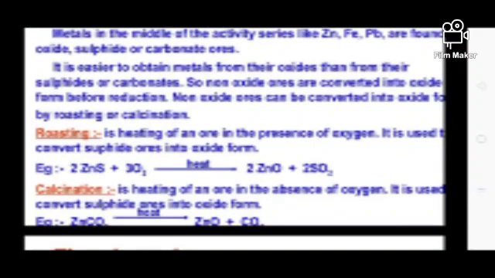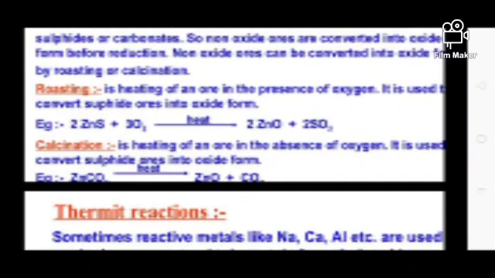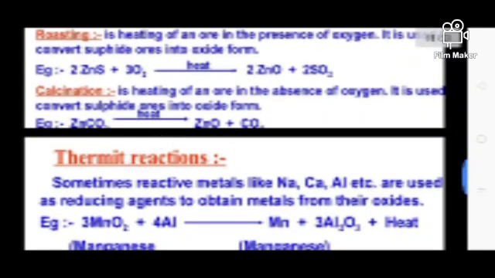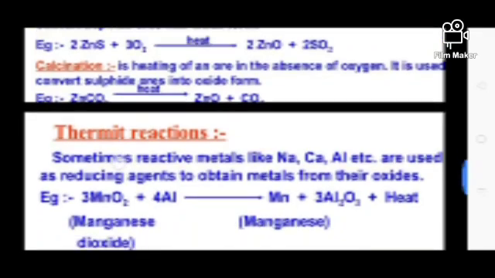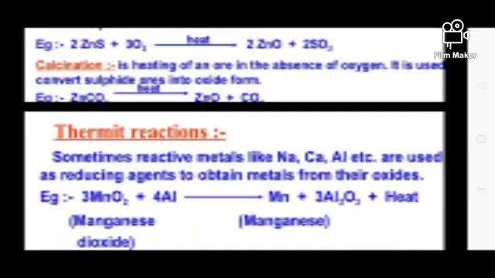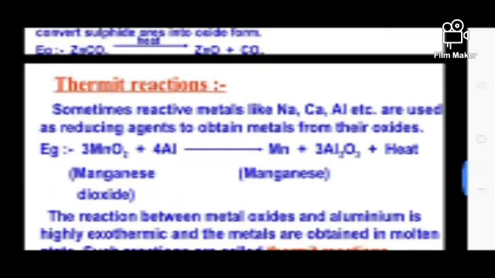What is roasting? I have discussed above: it is the heating of ore in the presence of oxygen, and the sulfide ore is converted into oxide ore. After that, calcination occurs. What is calcination? It is the heating of an ore in the absence of oxygen. It is used to convert the carbonate form into oxide form. Okay, so I have written the wrong thing on the slide.